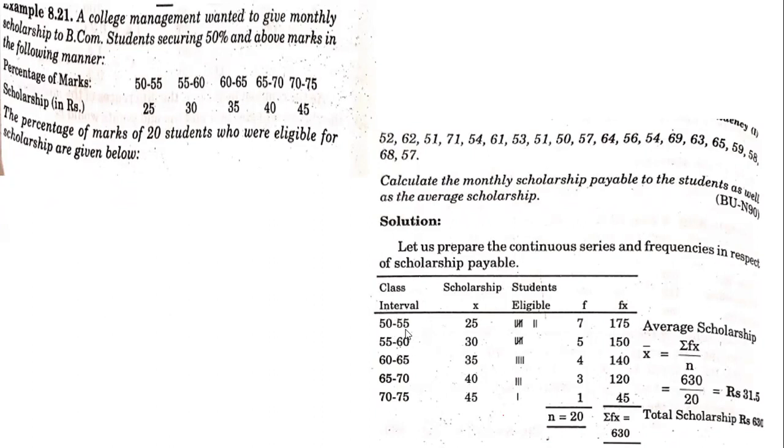Please remember, when you're taking 50 to 55, it means it's going to start with 50, 51, 52, 53, 54 only. When you get 55, that has to go to the next class interval. So 50 to 54, we have seven numbers. Similarly, 55 to 59, we have five numbers. 60 to 64, we have four numbers. 65 to 69, we have three numbers. 72, 74, we have one number. So based on this, we are calculating the average. X bar is sigma fx divided by n. 630 divided by 20 is 31.5.